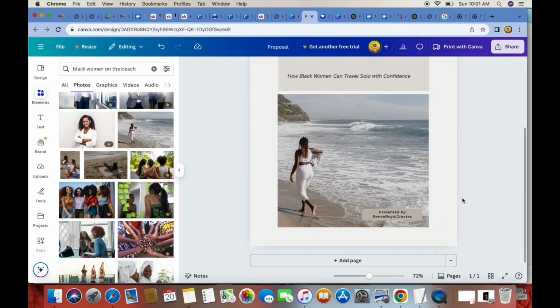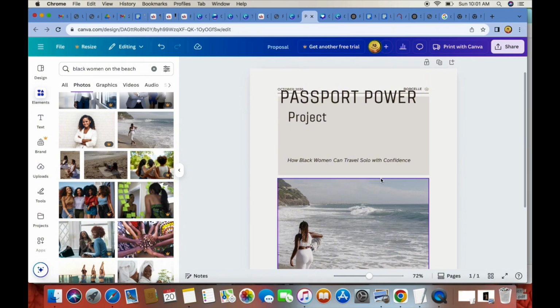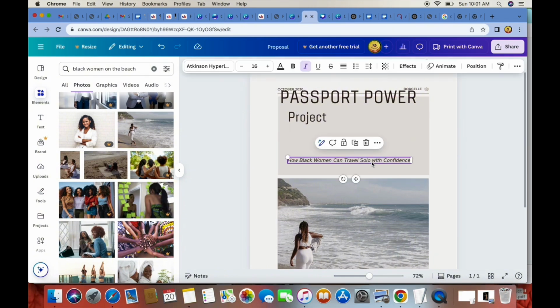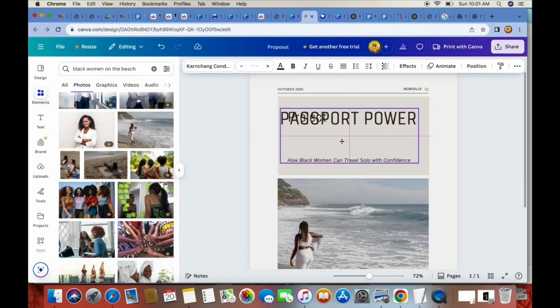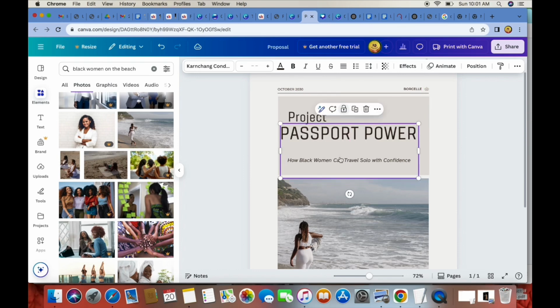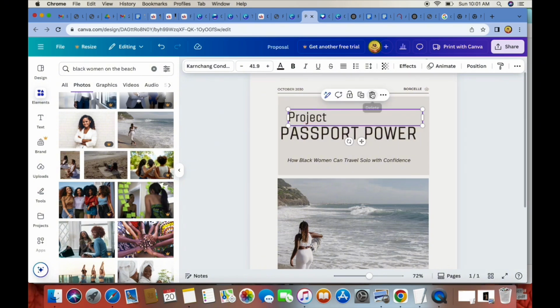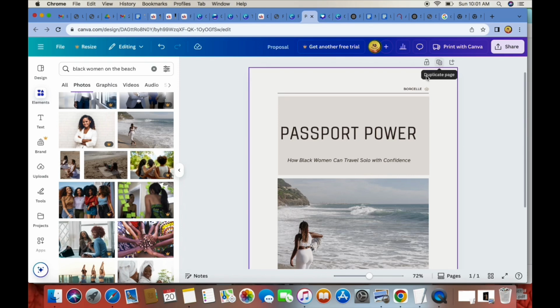I just like to use my business name. And so here, how Black women can travel. And of course, that is going to be our passport power. This part we can actually delete. So we don't need that part. This part we can actually delete as well.